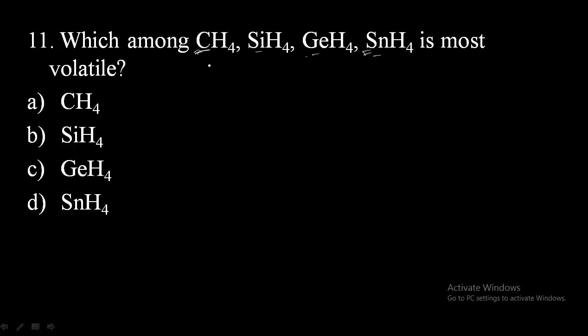So therefore among these, since carbon has low molecular mass, the bond formed will be weak and thus it is volatile in nature. Volatile means it should be easily evaporable. So it will vaporize into gaseous form. So option A, methane, will be the correct one.